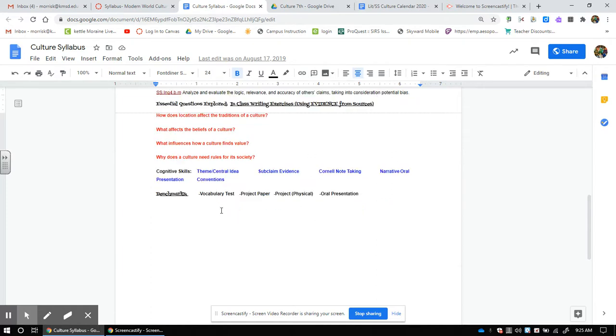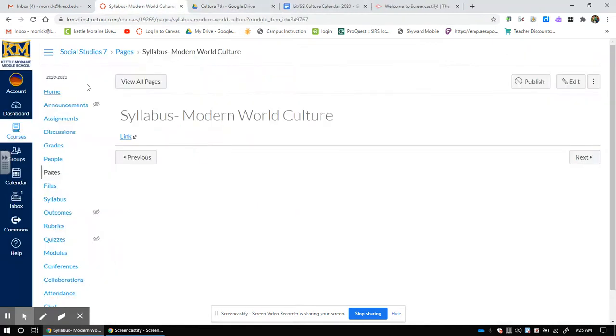And how will you be graded? You'll be graded on a few things. One, your Quizlet test. Your vocabulary is a grade. Two, the paper you turn in, which we call a satomer. You're going to hear that word a lot this year. Satomer is the papers that you will be writing. You'll be making a project at the end of our culture, more on that later, and you'll be presenting that either via Google presentation or through a Prezi. But if you're in class, you'll be doing it in class. If you are a distance learner, you'll be doing that from online. Okay, let's get back to the next part.